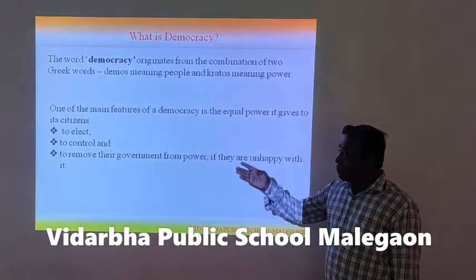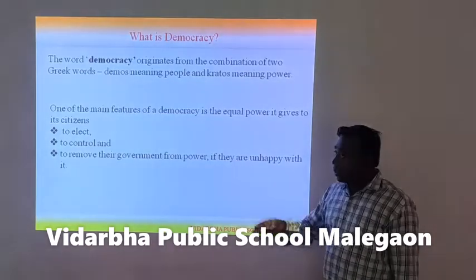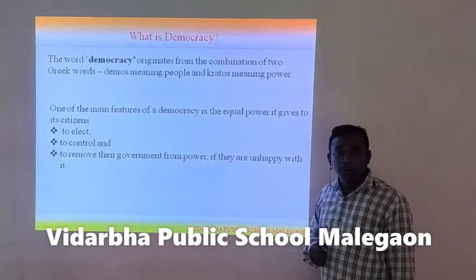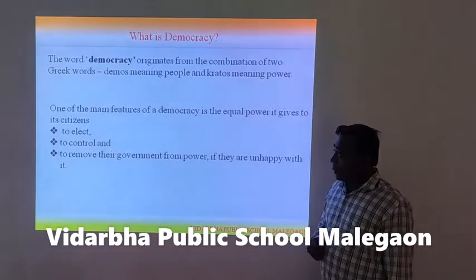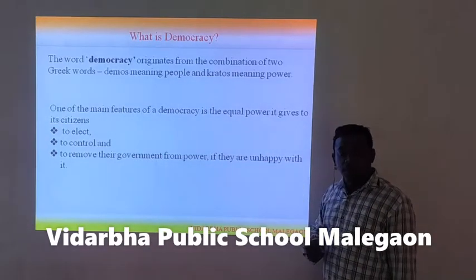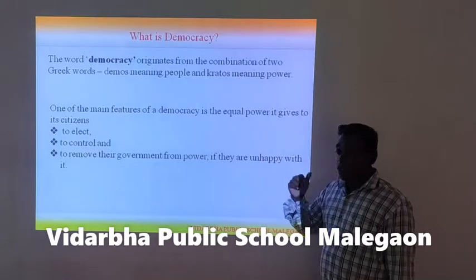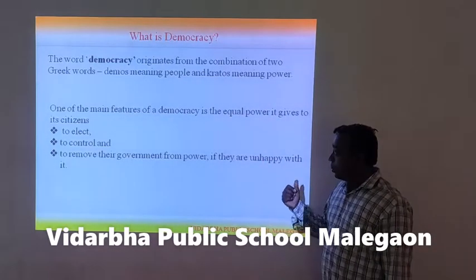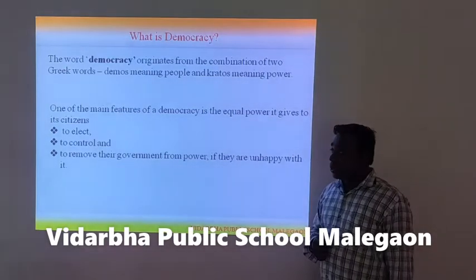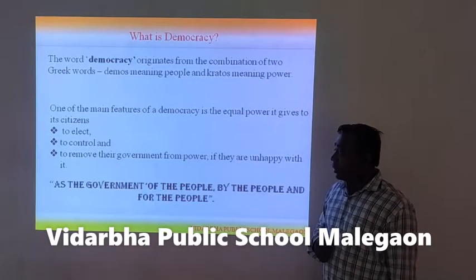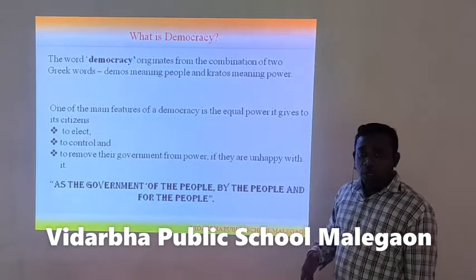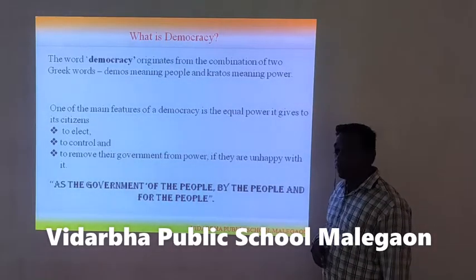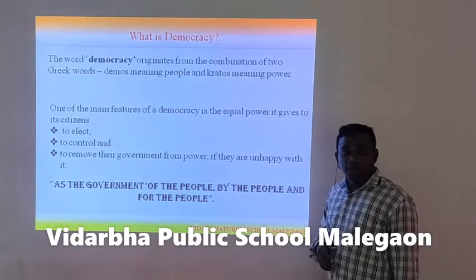Power of what? Power to elect, power to control, and power to remove the government from power. So people can elect the government. That's why democracy is the ideal form of government. In short, we will define democracy as the government of the people.